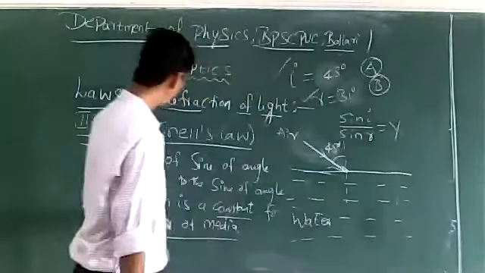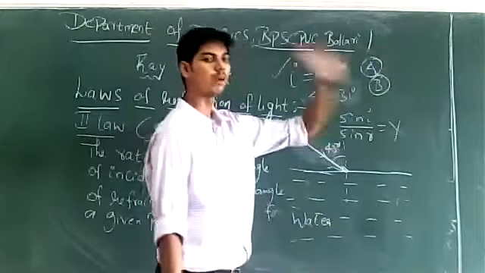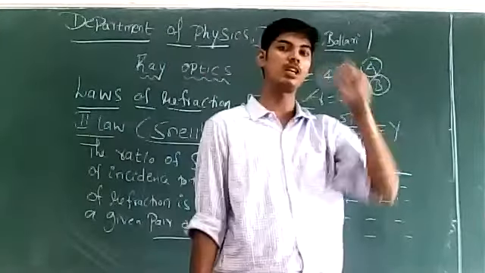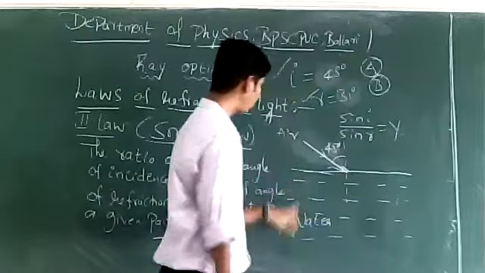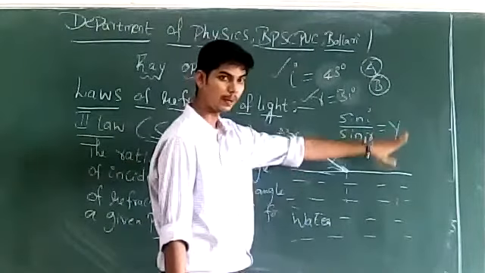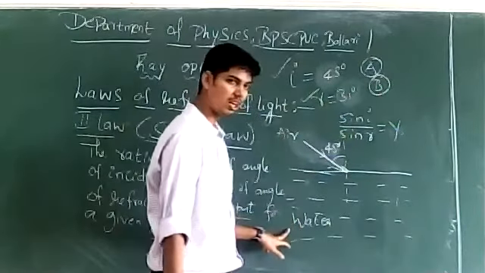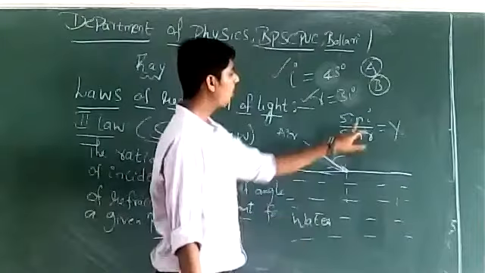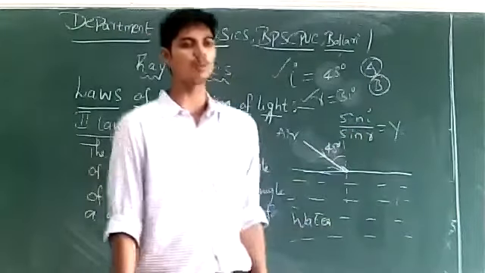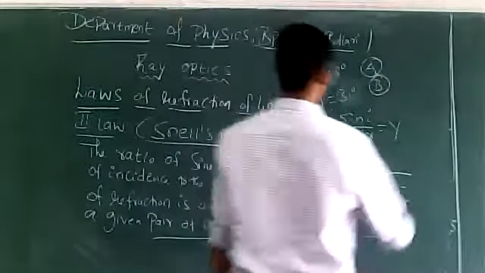For a given pair of media, the ratio of sin I by sin R always remains constant. Person A did the experiment with air and water, and the ratio of sin I by sin R was y. For person B, the medium is the same. The pair of media is still air and water. What will be the ratio of sin I by sin R for person B? It must be y.